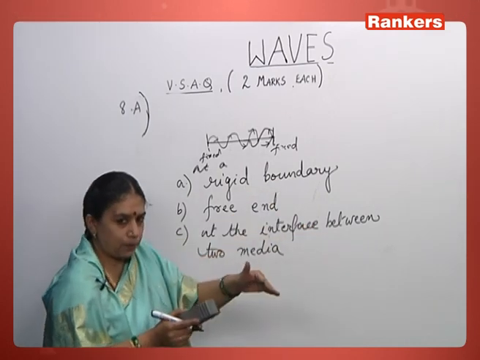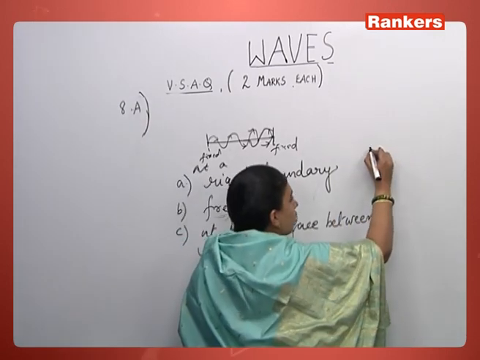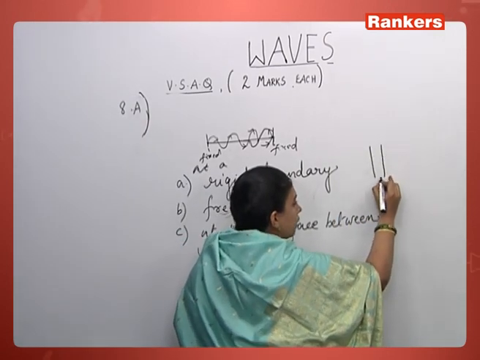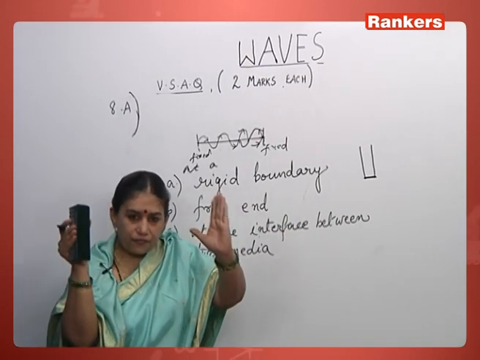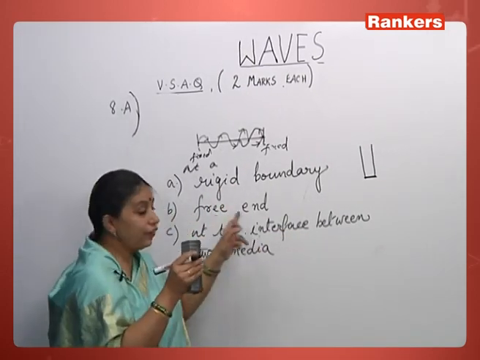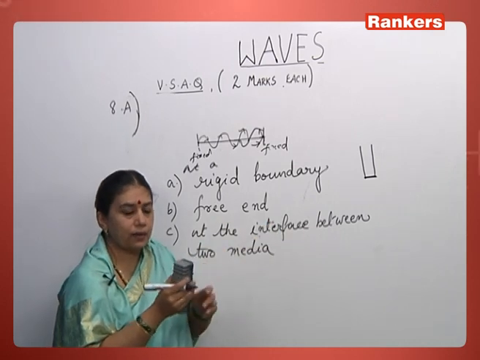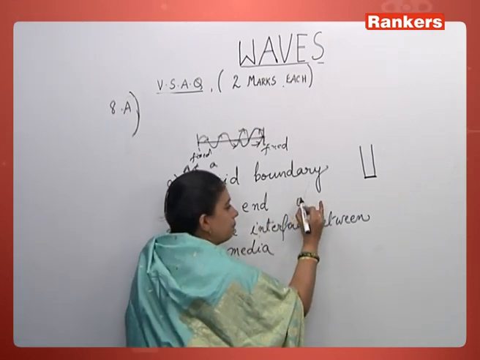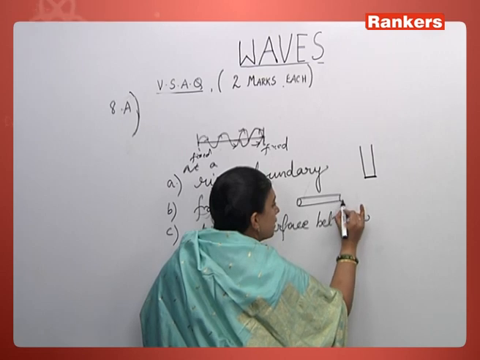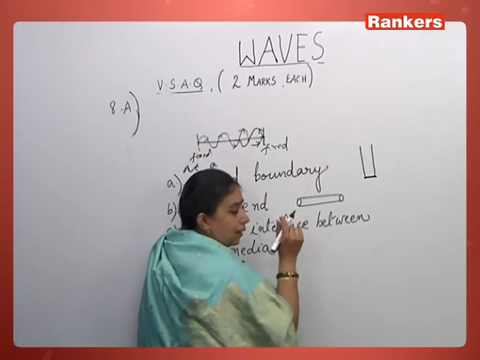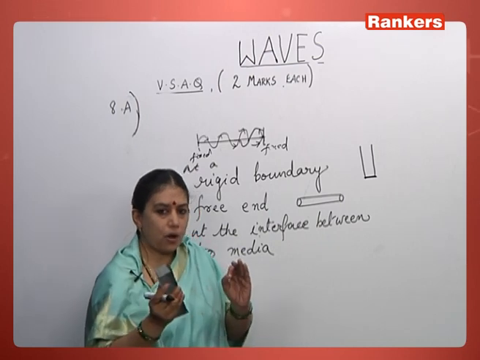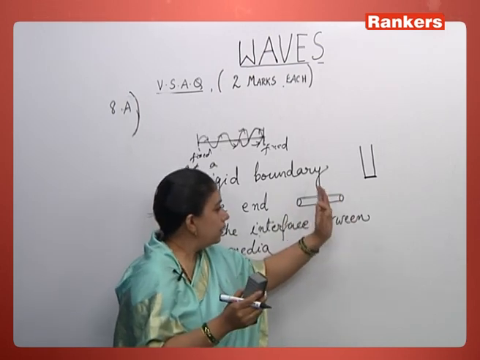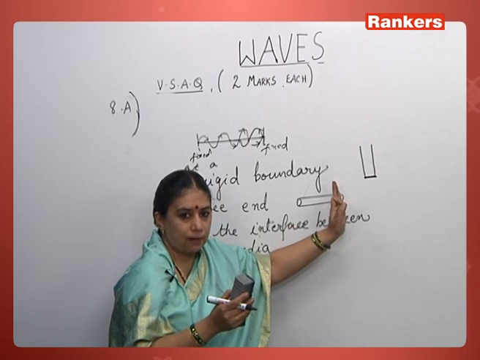Just for explanation, suppose we take a closed pipe. This will be a rigid boundary, like the fixed end of a string. What is a free end? Suppose you have an open pipe, open at both ends, like a flute. When we blow air into a flute, vibrations are caused, but the medium abruptly ends here.